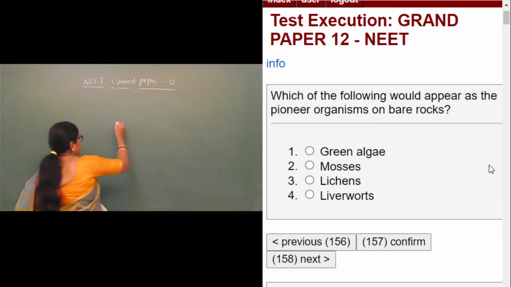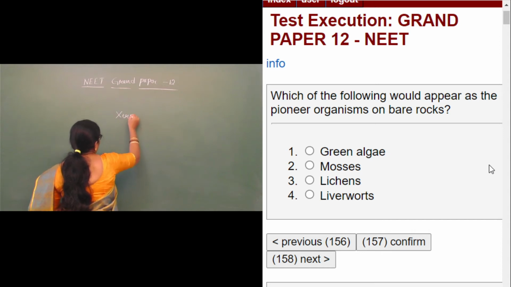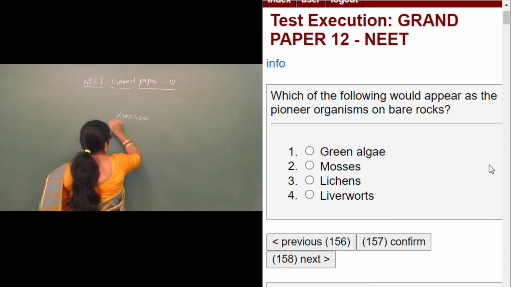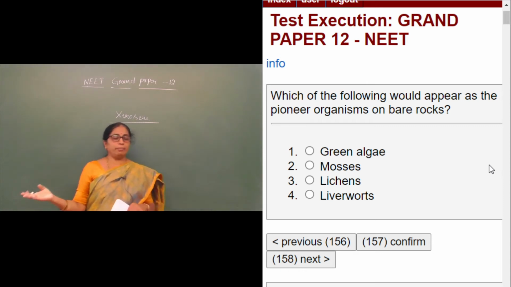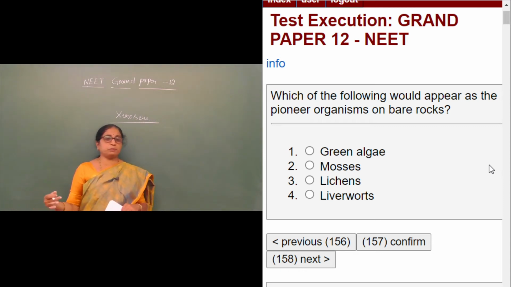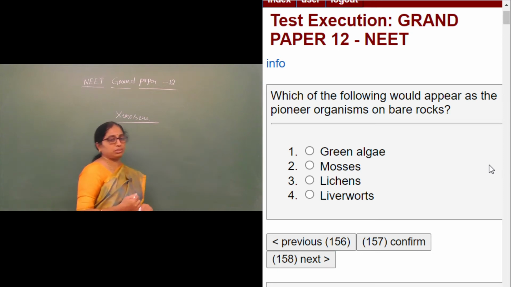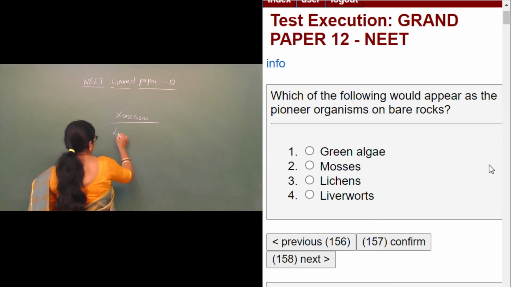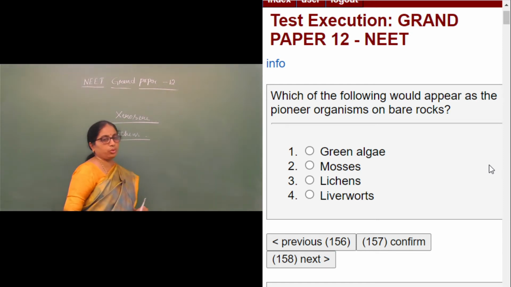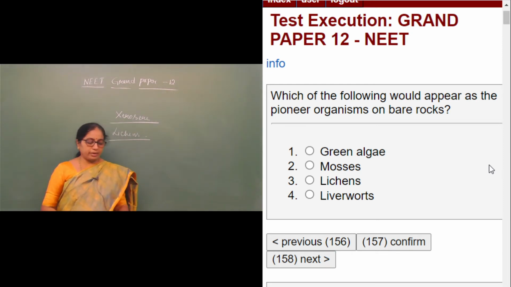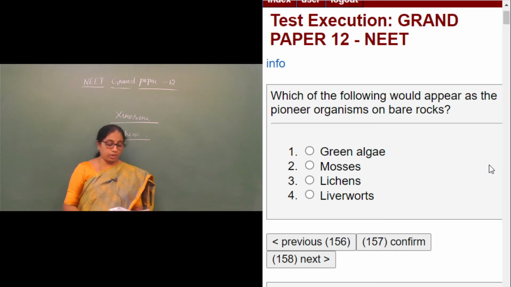We call this xerarch succession, where a biological community is going to develop on the bare rocks, and the pioneer species or pioneer organisms are nothing but the lichens. Lichens are the first organisms which are going to develop on the bare rocks.